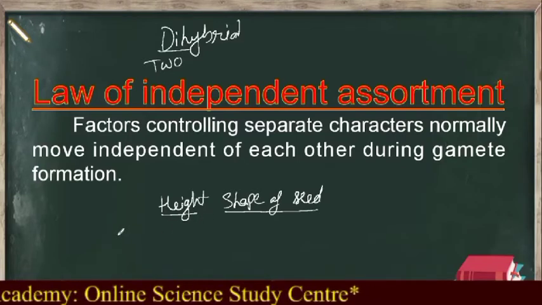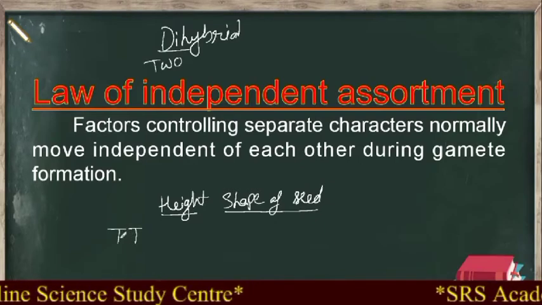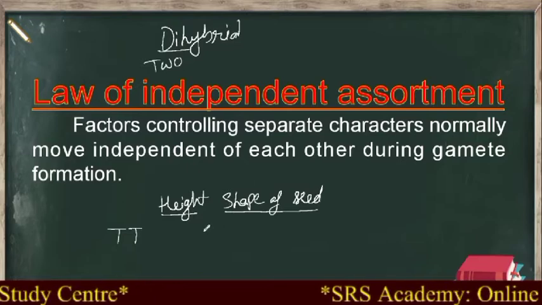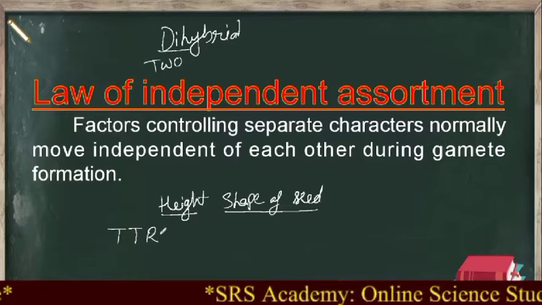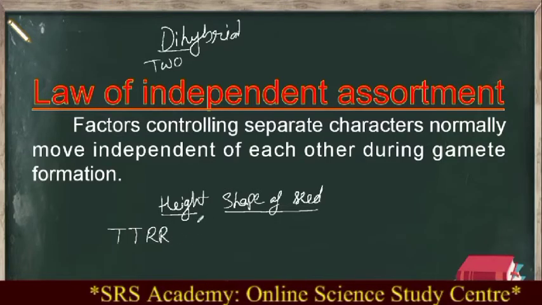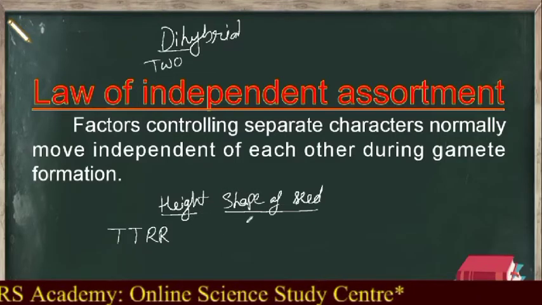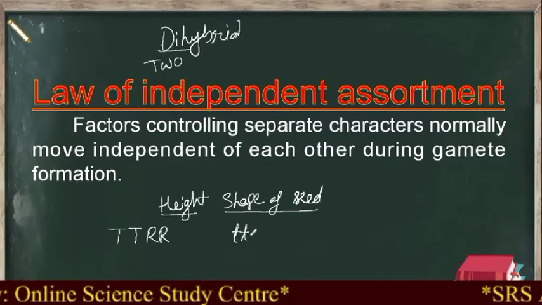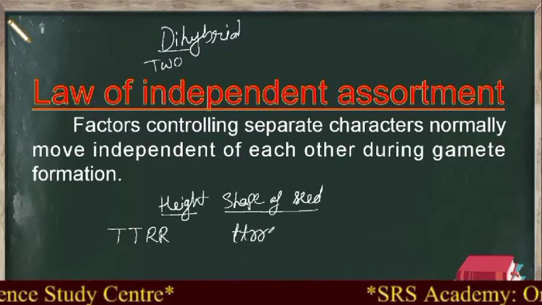So now this side I will write the dominant nature, height, tall and tall. Clear? This is tall factor. Next, shape of the seed. Which is the dominant nature of shape of seed? That is round. So for round, since it is dominant, I will take it as capital R and capital R. Then if I write recessive nature, for height it is dwarf, for shape of the seed it is wrinkled. So small t is dwarf, small letter r is for wrinkled nature. Okay.